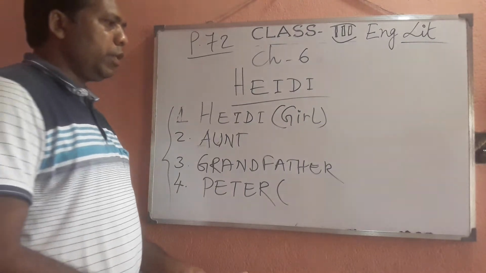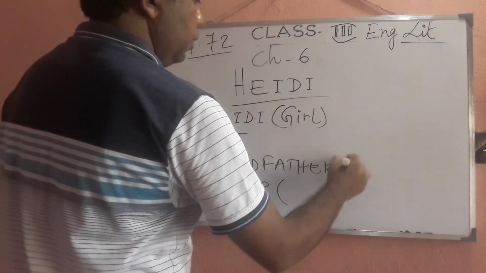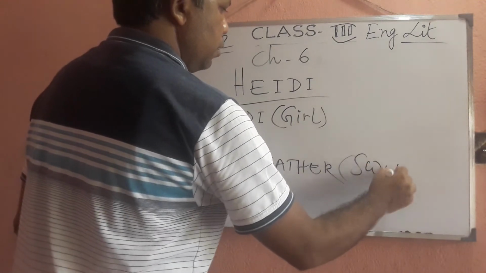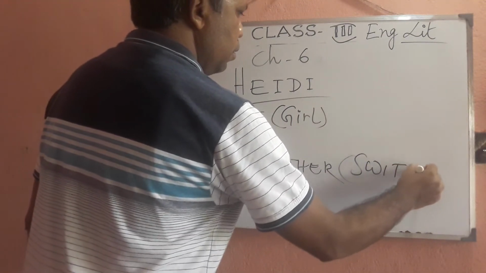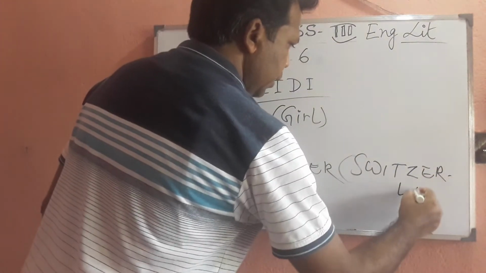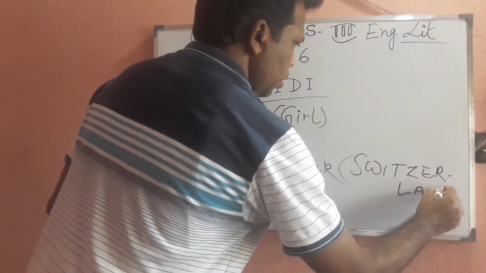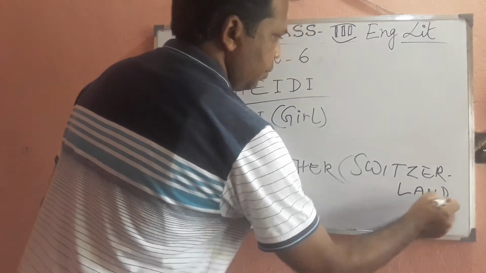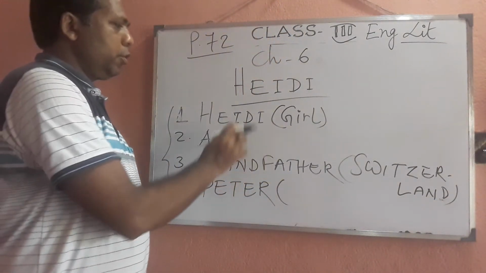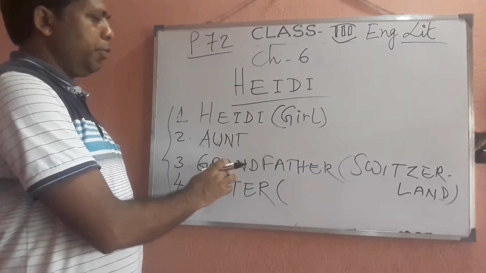See, Alps mountain. He lives in Switzerland. So she has been taken care of by this grandfather.